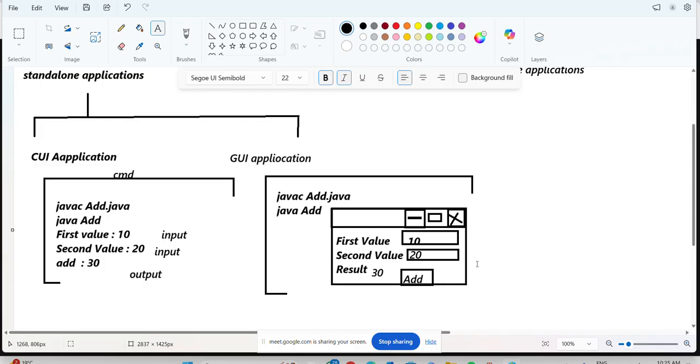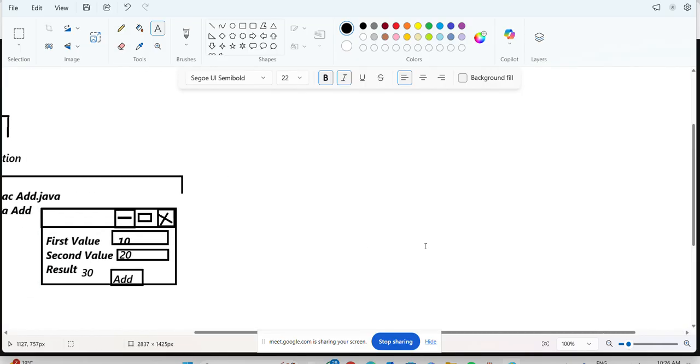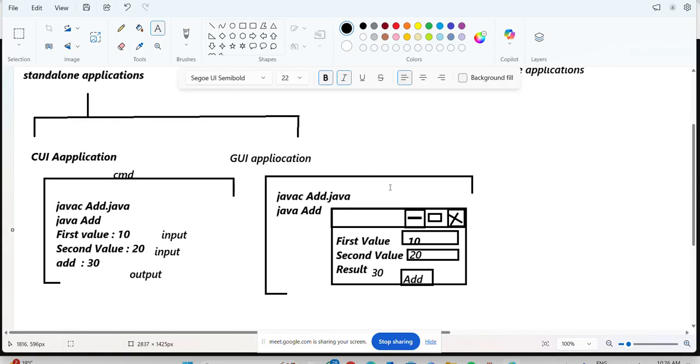In that window we have some graphical things like an input box, and buttons to maximize and minimize. So this is nothing but a GUI application. GUI application is nothing but a Graphical User Interface. Are you able to understand? Any doubts in this concept?